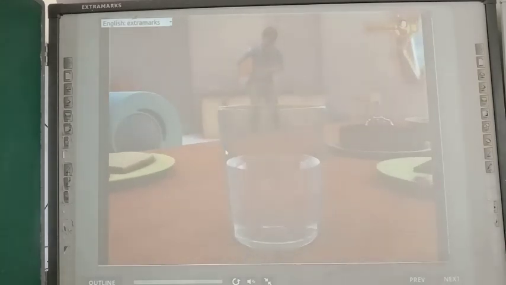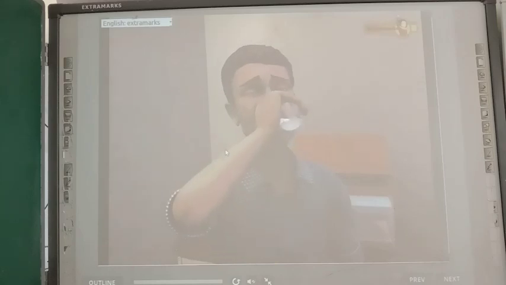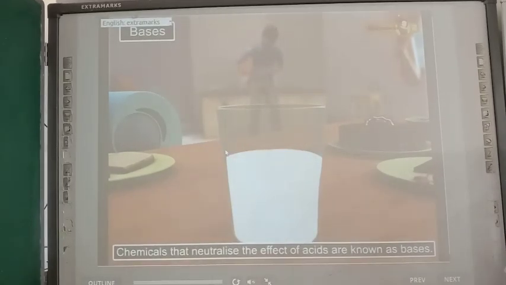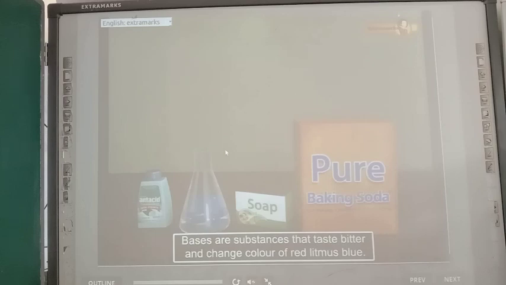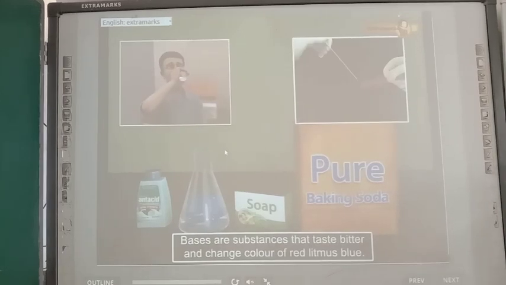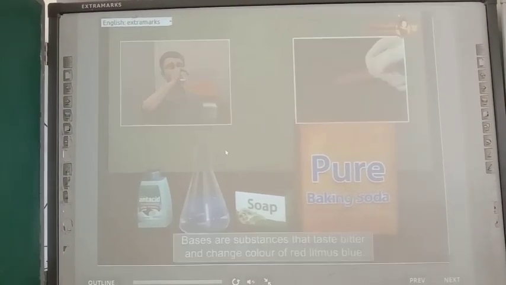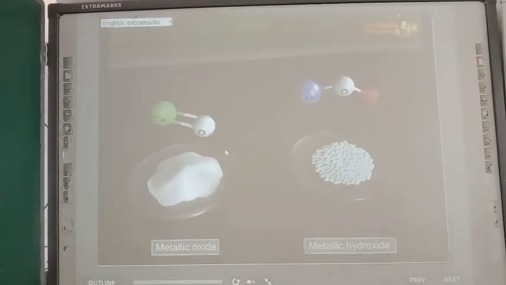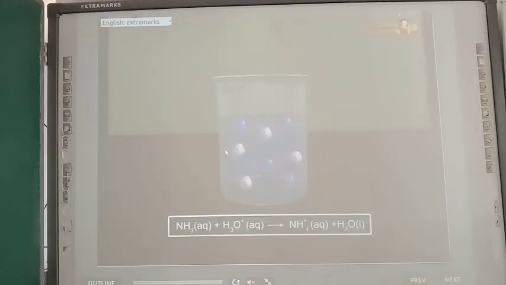Do you remember when someone has acidity, they are often given antacids to neutralize the effect? These chemicals that neutralize the effect of acids are known as bases. Bases are the substances which taste bitter and change the color of red litmus blue. A base is either a metallic oxide or metallic hydroxide or aqueous ammonia, which reacts with hydronium ions of an acid to form salt and water only.